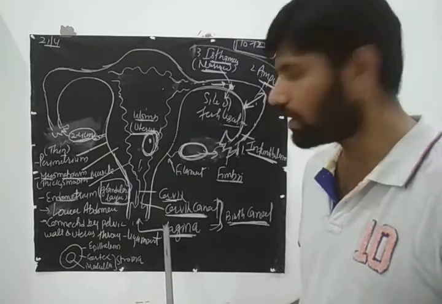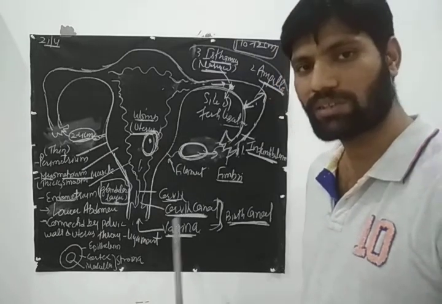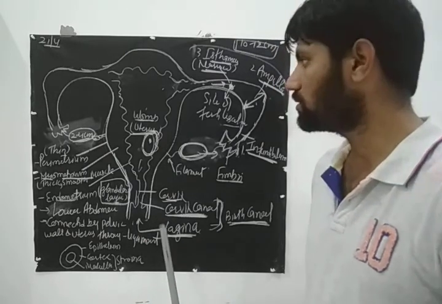External genitalia and the pair of breasts, or structure of breast, is left. We will discuss this later.